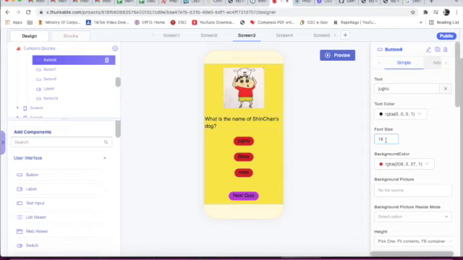Text color is black, font size is 18, background color is red. And here I have taken one more button, that is button 7. The text is 0, and the text color is black, font size is 18, background color is red. And here we have taken this button 9. The text is Mimi, and the text color is black, font size is 18, background color is red.